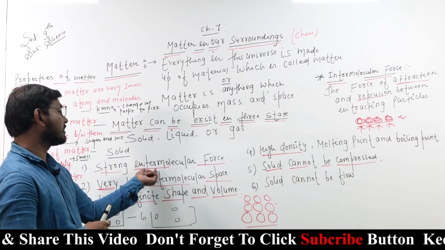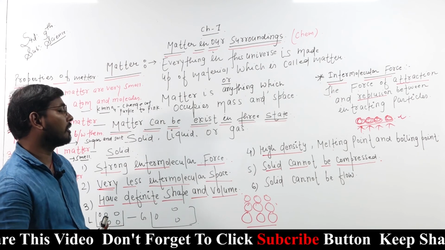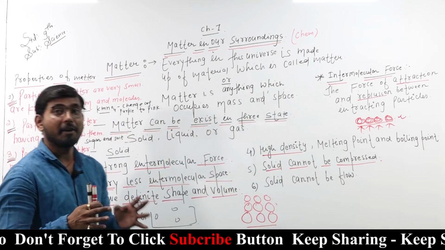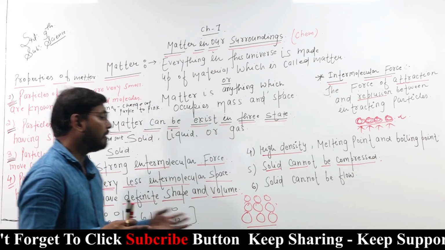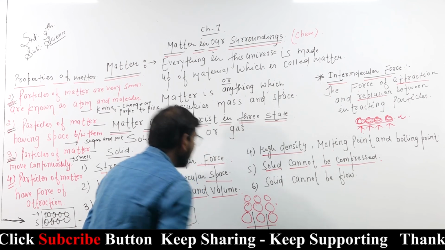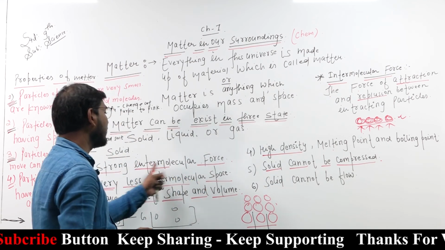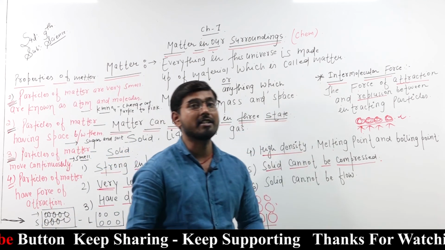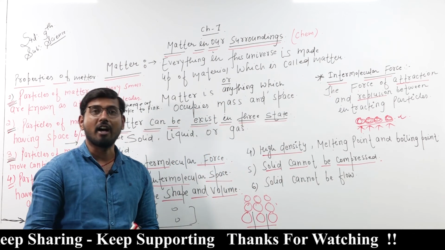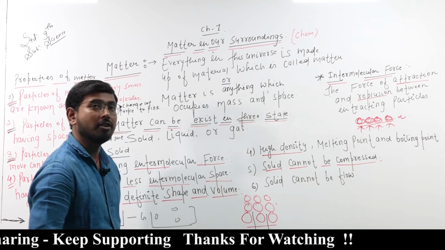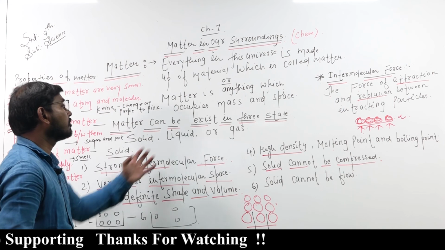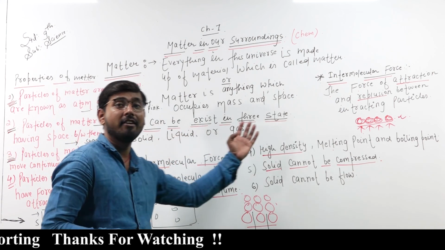Now, what is intermolecular space? It is the space between the particles of matter. And intermolecular force is the force of attraction and repulsion between interacting particles. Next, we will discuss the properties of liquids and gases.